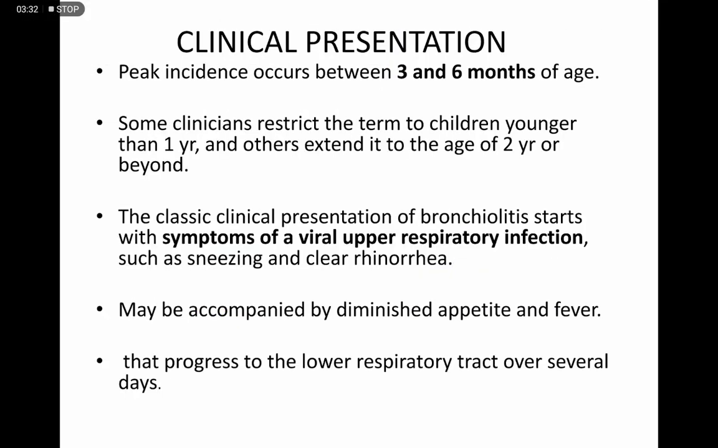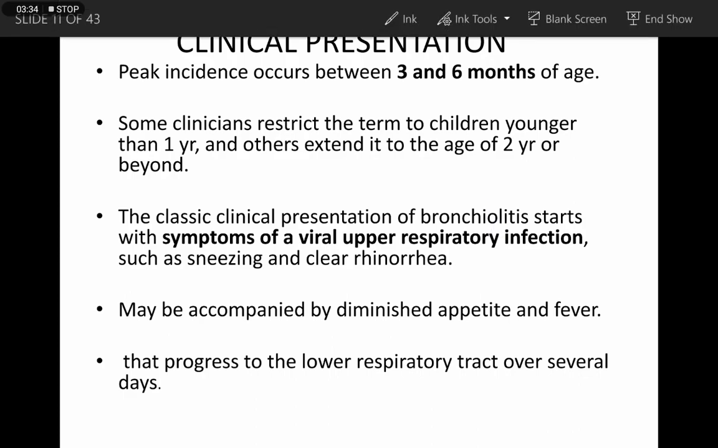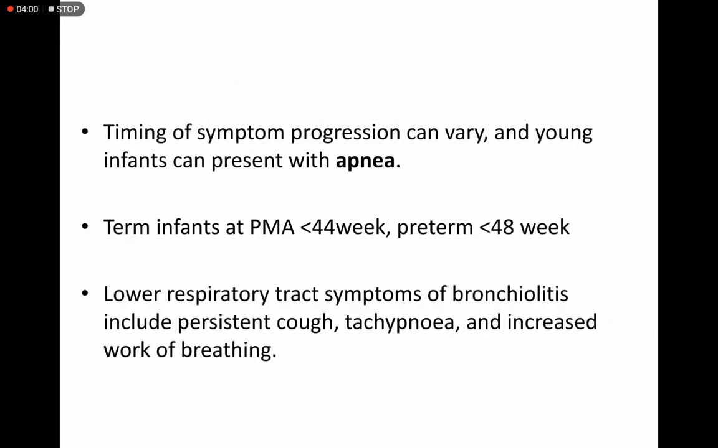The clinical presentation is mainly seen in infants between 3 to 6 months of age. Some clinicians restrict the term to children younger than 1 year and others extend it to 2 years or beyond. The classical presentation of bronchiolitis starts with symptoms of a viral upper respiratory infection, like sneezing and rhinorrhea, diminished appetite, and fever, progressing to the lower respiratory tract infection. The timing of symptom progression can vary, and young infants can present with apnea.